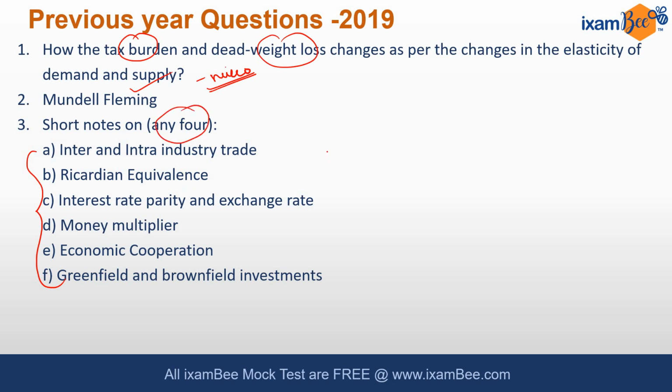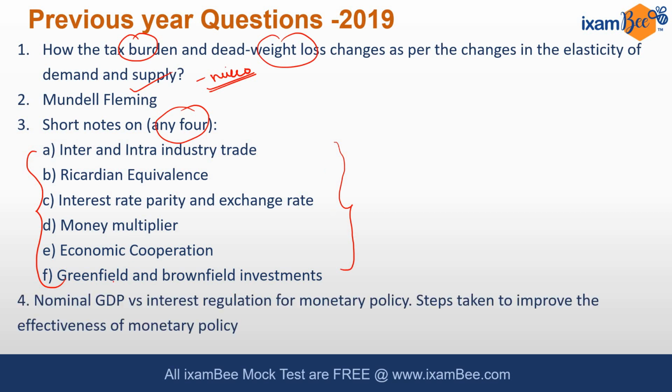So you can see basically there is a distribution between macro and international economics. The next question was from macro again: nominal GDP versus interest regulations for monetary policy, and steps taken to improve the effectiveness of the monetary policy. So these are not single-liner questions. There might be 2 or 3 questions attached, and in that sense you can divide the marks between the questions and write accordingly.